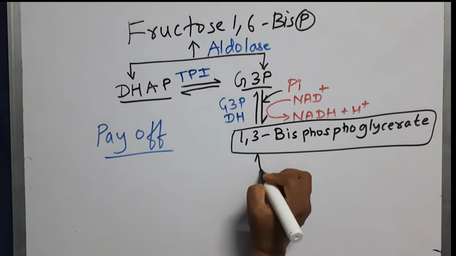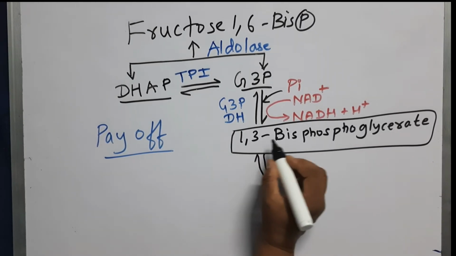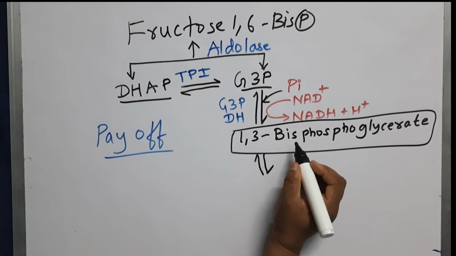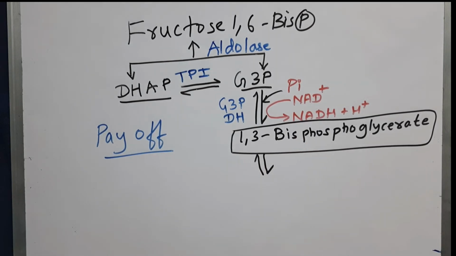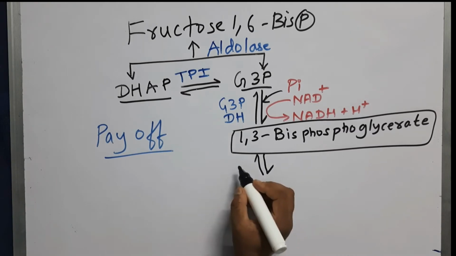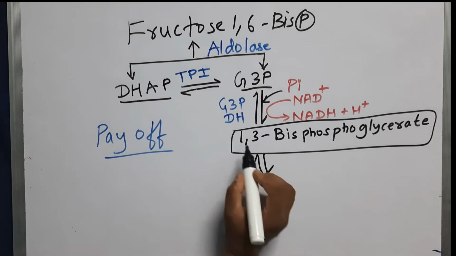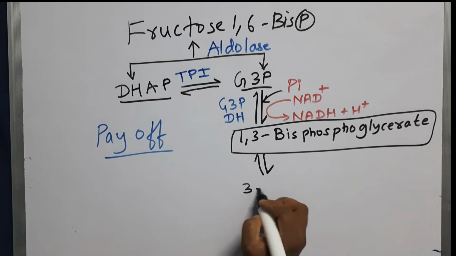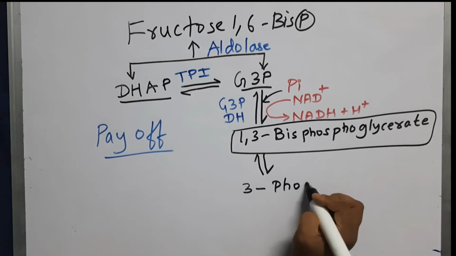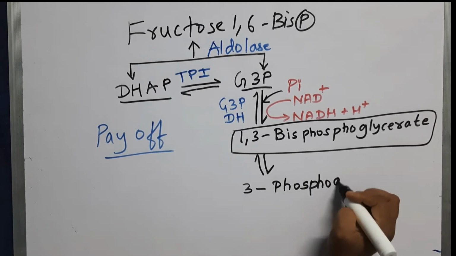Now from here you can see, since this is the high energy compound phosphagen, when it hydrolyzes its high energy phosphate, it liberates energy. That energy is used for the formation of ATP. So from this stage we can see there are some steps where ATP is generated. Okay, so this is the first step where ATP is generated, where from 1,3-bisphosphoglycerate, the first position phosphate is released, so it will now form 3-phosphoglycerate.